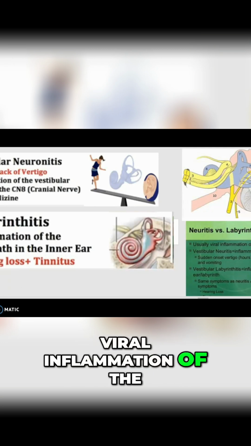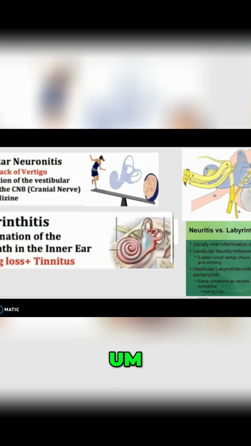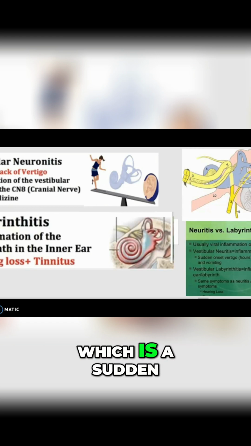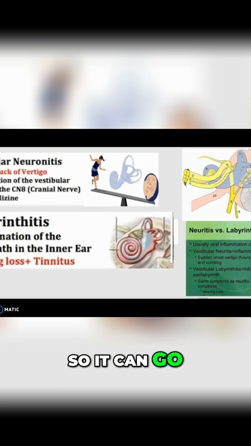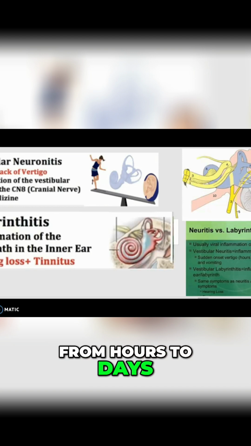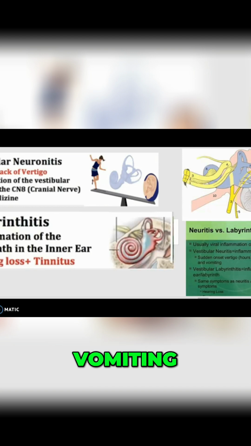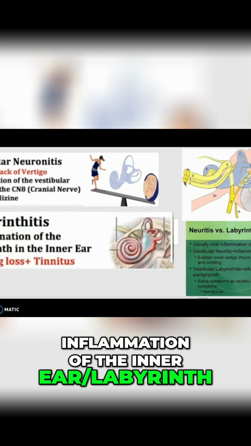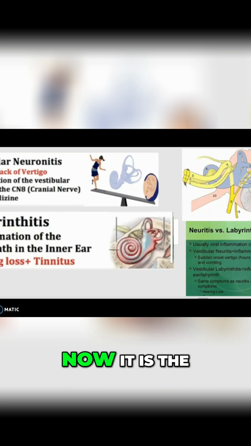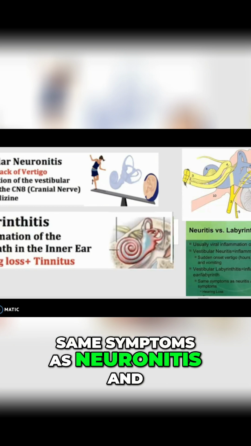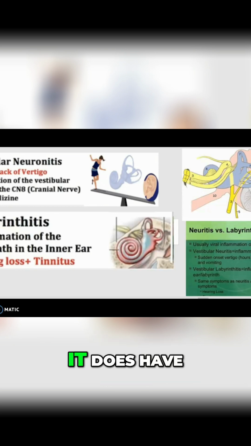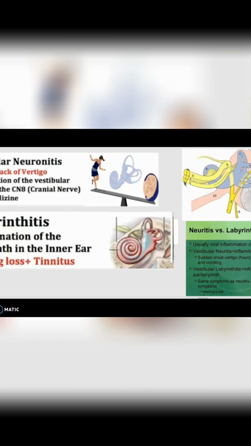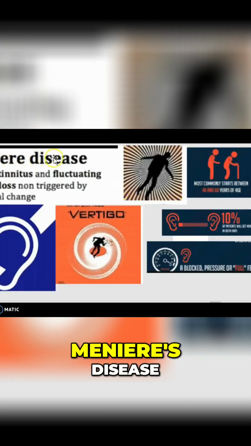Now, when it comes to what makes them different, neuritis and labyrinthitis both usually cause viral inflammation of the inner cavity, but vestibular neuritis is basically an inflammation of the nerve, which is a sudden onset vertigo, so it can go from hours to days, and it can also cause nausea and vomiting. However, labyrinthitis is an inflammation of the inner ear slash labyrinth. Now, it has the same symptoms as neuritis, and it does have otologic symptoms, but it can also cause hearing loss.